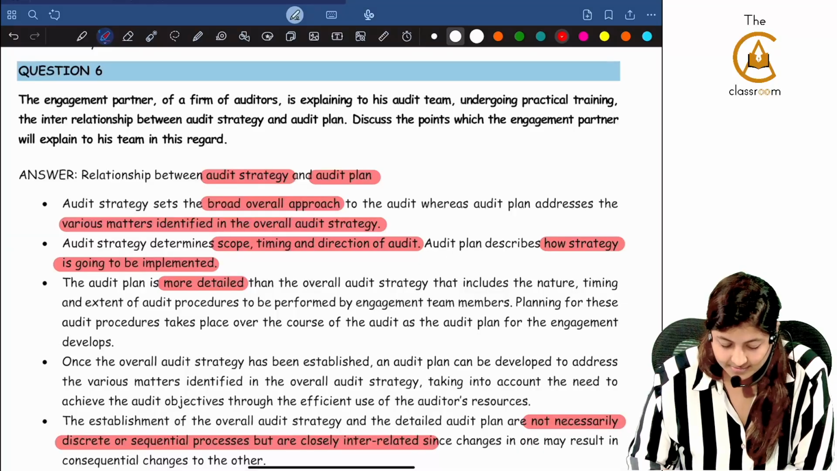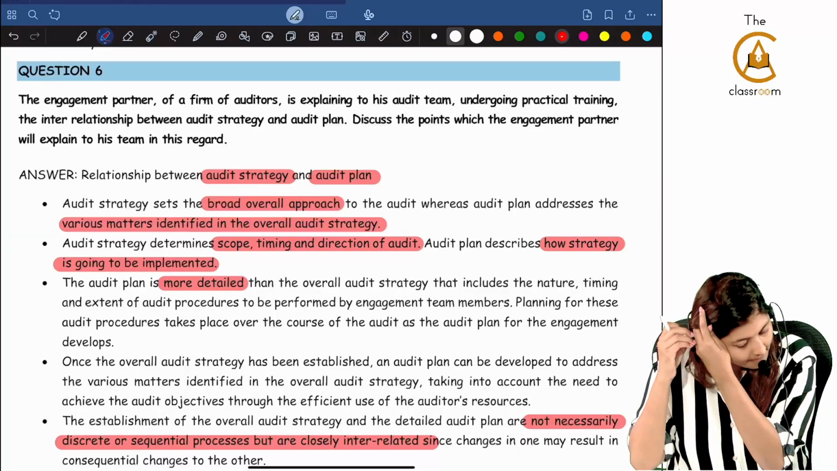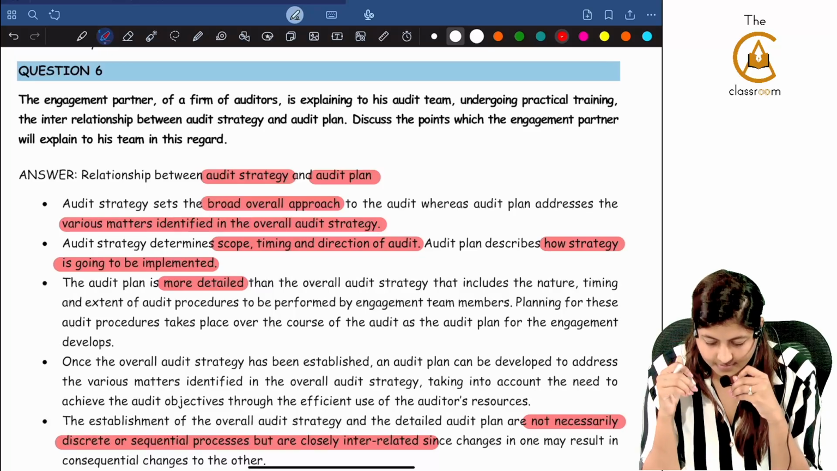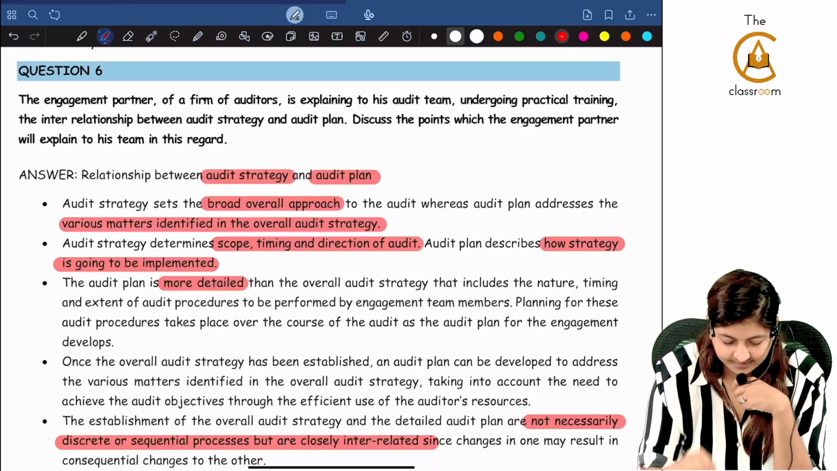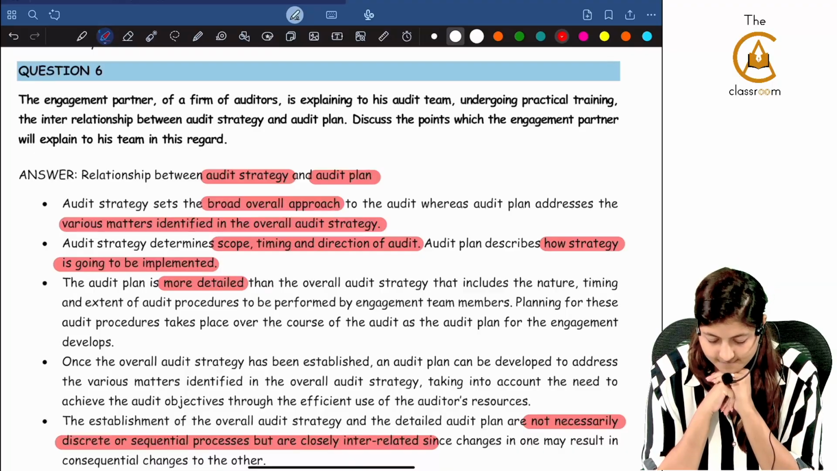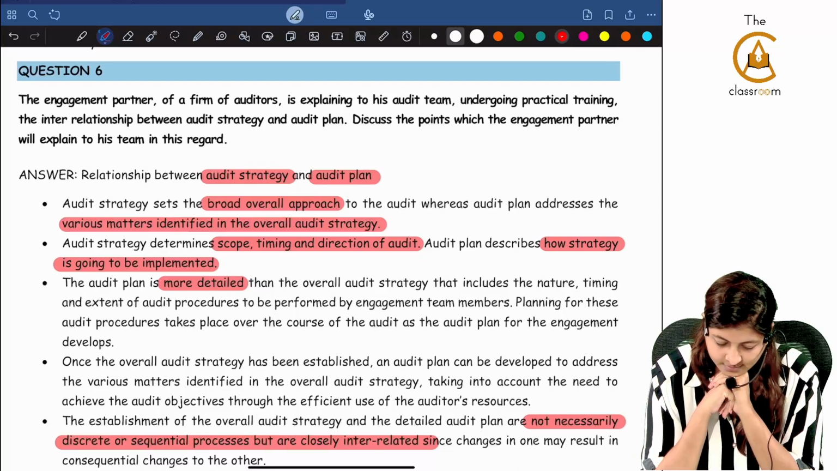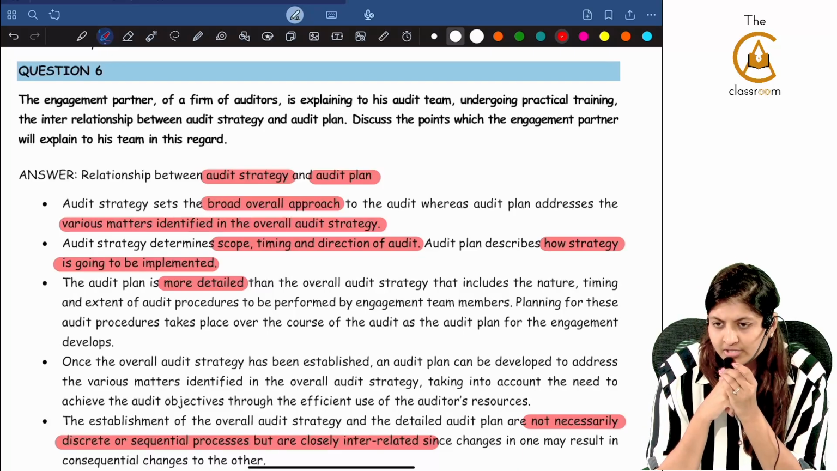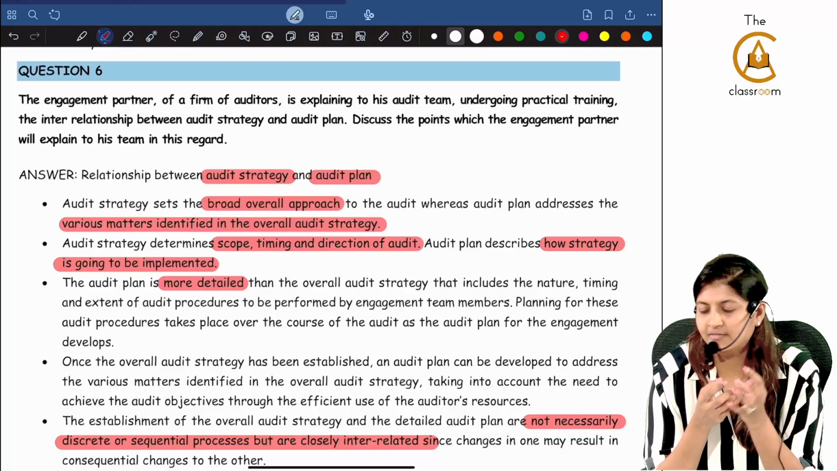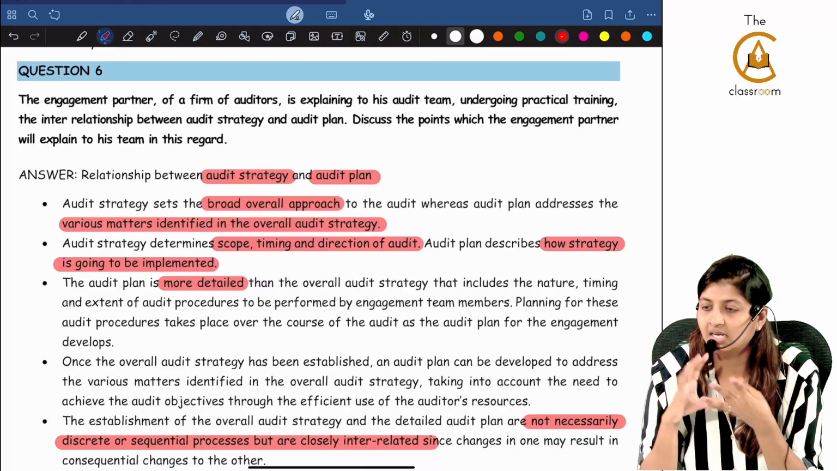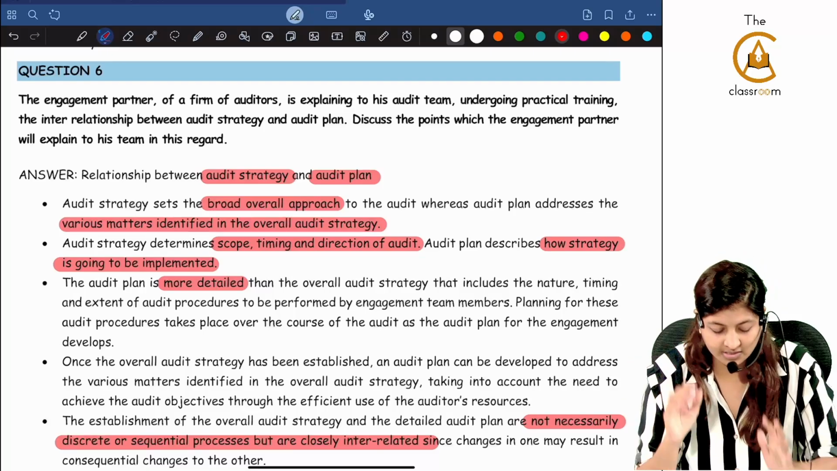The engagement partner of a firm of auditors is explaining to his audit team, undergoing a particular practical training, the interrelationship between the audit strategy and audit plan. Discuss the points which engagement partner will explain to his team in this regard. Is there an interrelationship between the audit strategy and audit plan? Yes, definitely. From the audit strategy only, audit plan is flowing and both are completely interrelated. If one changes, the other will definitely change.